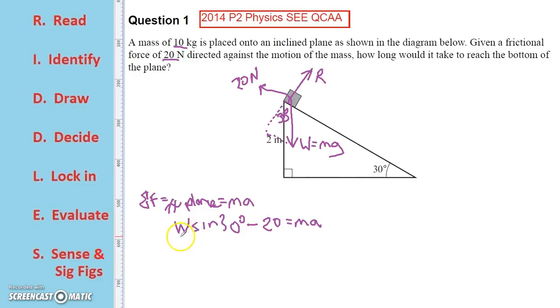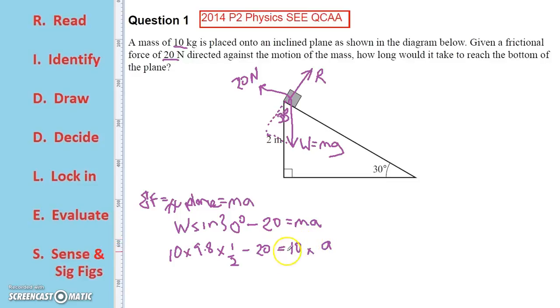So going through and solving this, weight is m times g, which is a 10 kilogram mass with g being 9.8, multiplied by sine of 30, which is a half, minus 20 equals our mass, which is 10 kilograms, multiplied by its acceleration down the plane.